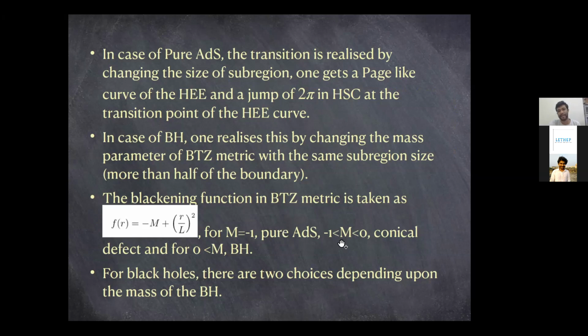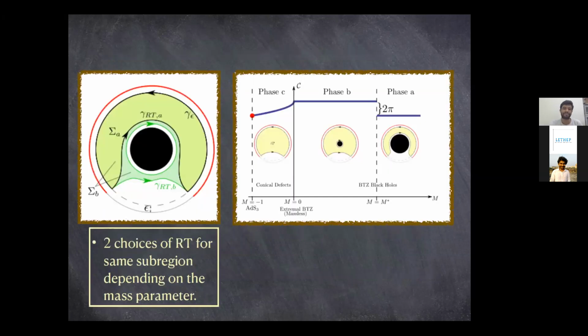If you take m to be between -1 and 0, you would have a conical defect geometry. And if m is bigger than 0, then you would have a black hole or BTZ situation. So for different m greater than 0, you can again get two phases, which again have a difference of 2 pi between them.